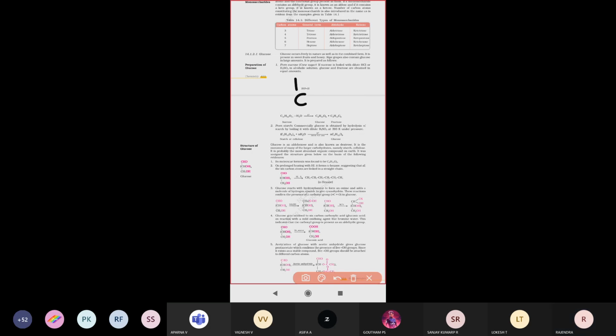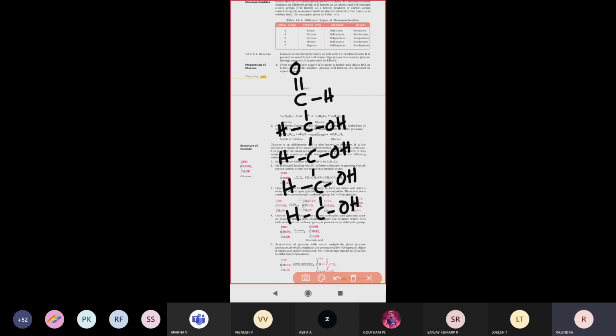C double bond O, H, C, H, O, H, C, O, H, H, C, O, H, H, C, O, H, H, CH2OH will be present there, right? So how many carbon atoms are there in this structure?